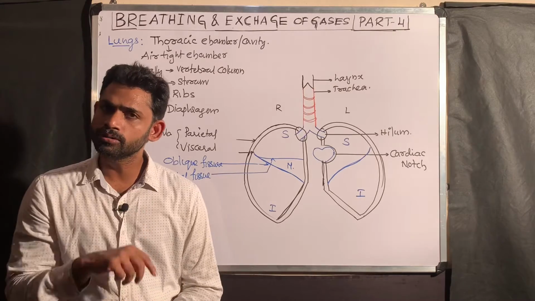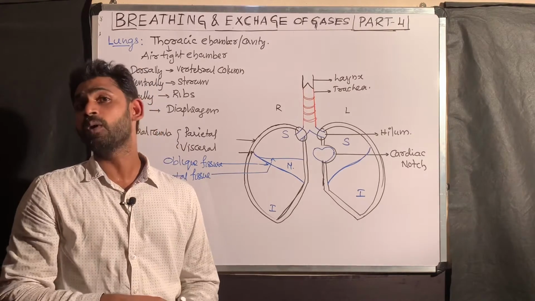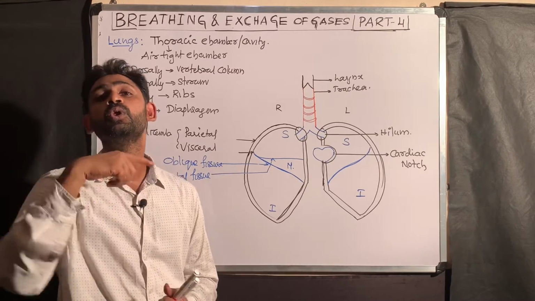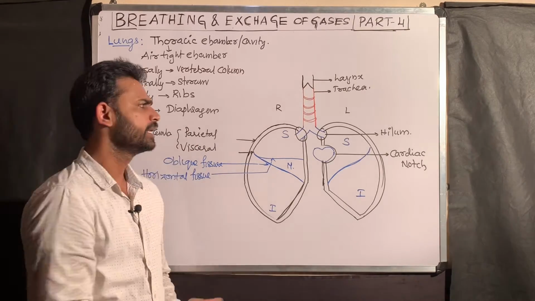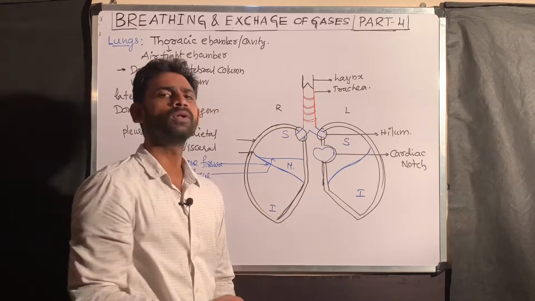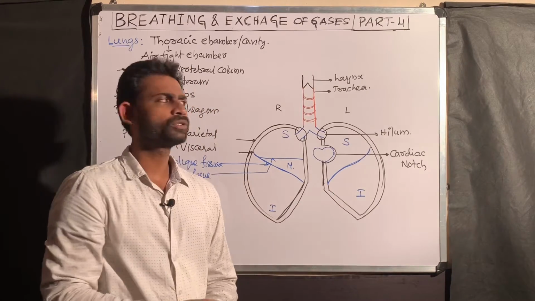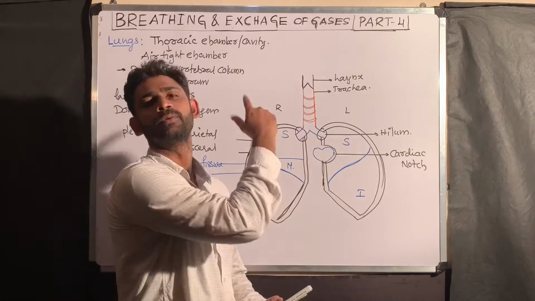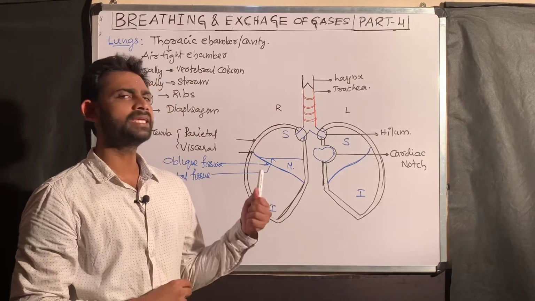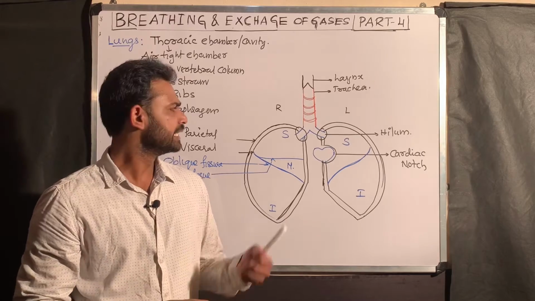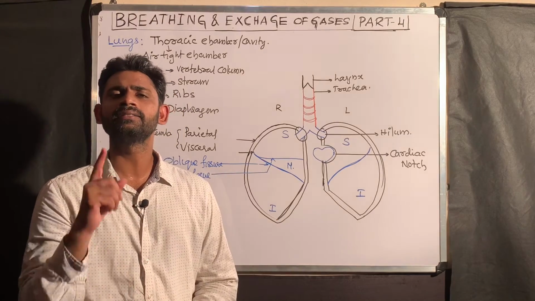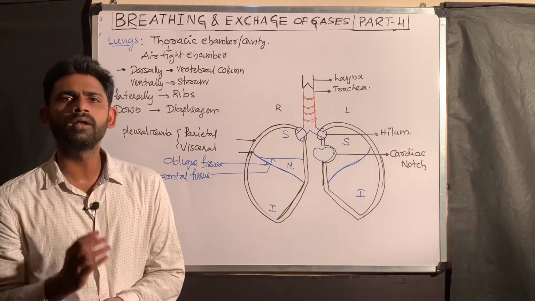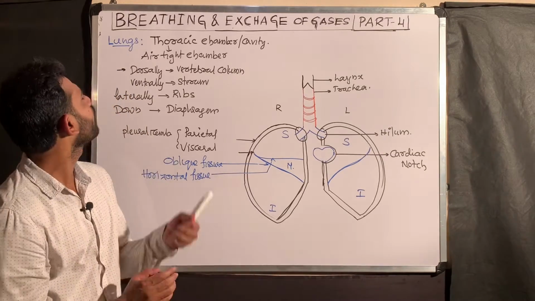Secondary bronchi are also called lobar bronchi. Why? Because secondary bronchi enter into the corresponding lobe. You are understanding? In the case of the left lung, only two lobes are present. So here the primary bronchus divides into only two secondary bronchi. That is why, as I said, each lobe receives one secondary bronchus. This is the overall required structure of the lungs.